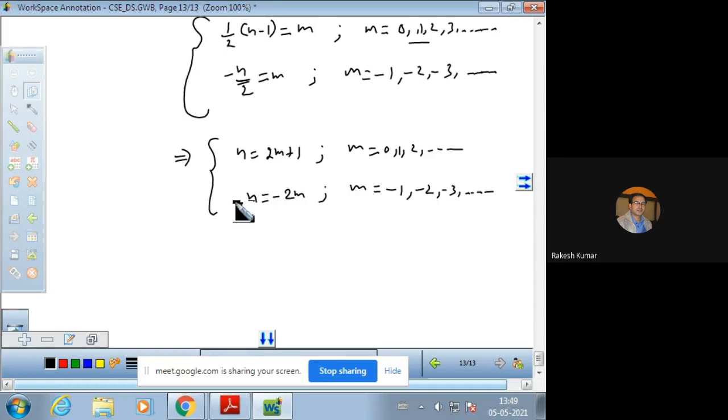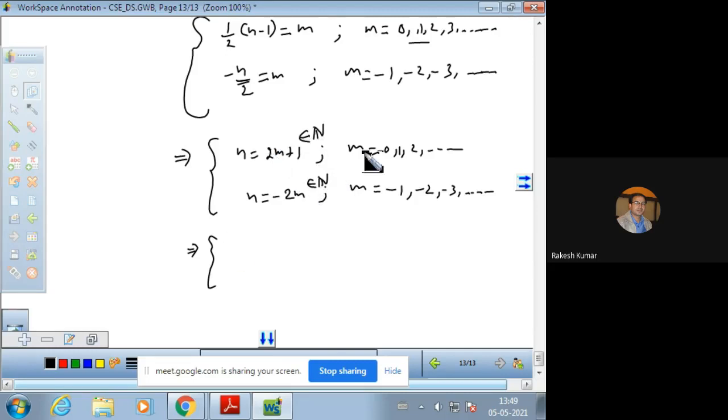Obviously, in the first case n is an odd natural number. This gives you n is equal to 2m plus 1, that belongs to the set of natural numbers, and the other also comes from the set of natural numbers.